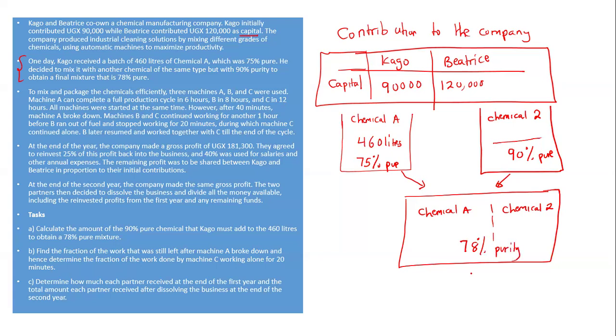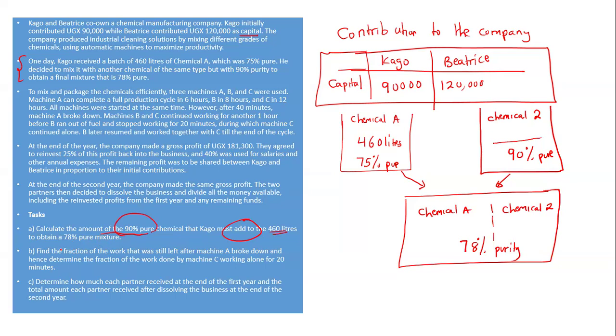Now, when you look at the first task in the question, they are asking us what is the amount of chemical 2 that was put such that our chemical purity becomes 78%. So they're asking what is the amount of the 90% pure chemical that Cargo must add to the 460 liters such that we obtain the 78%. Now that is the first task.